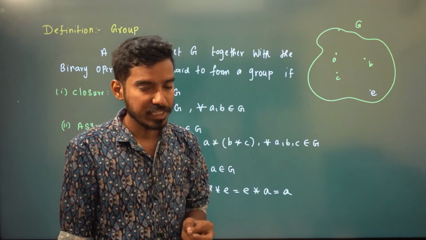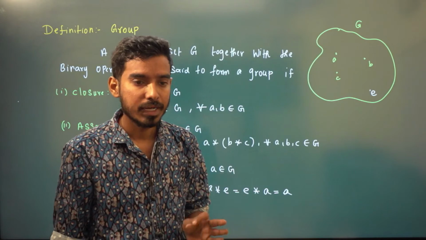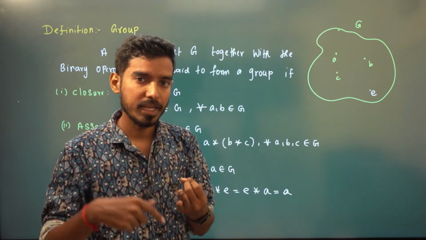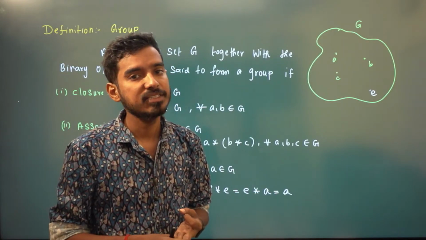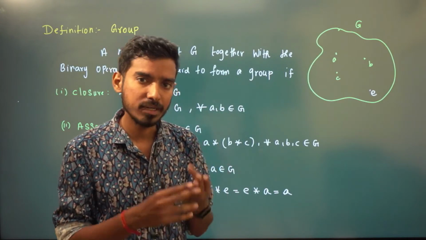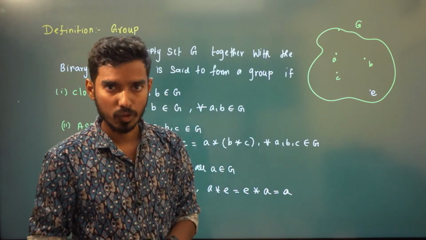If your set G satisfies the first three conditions alone, that is, it has closure, associative property, and an identity element, then we say that set G is a monoid. If it satisfies four conditions, it is a group. And if it satisfies the commutative property, it is an abelian group.